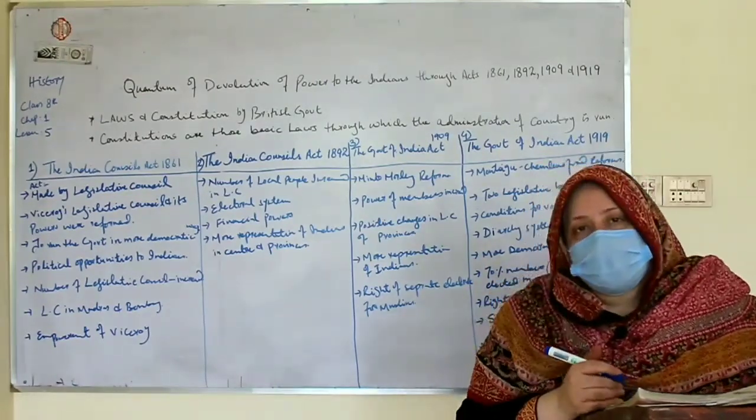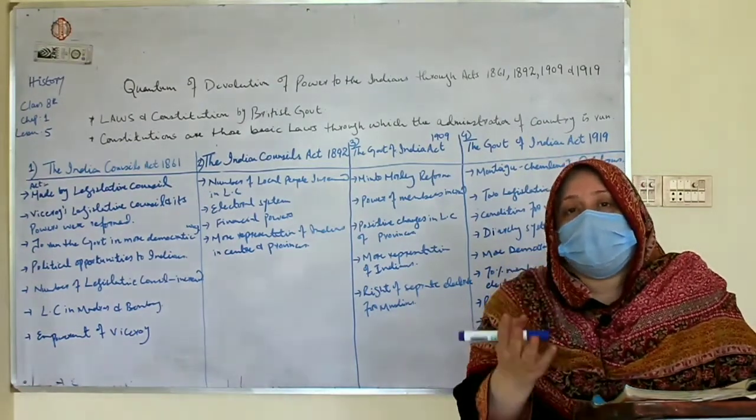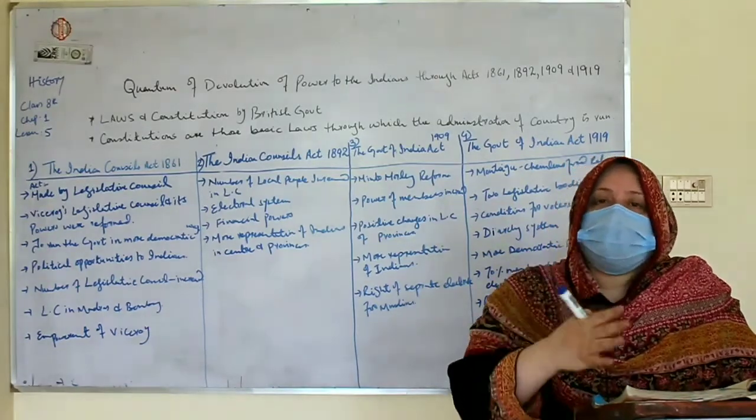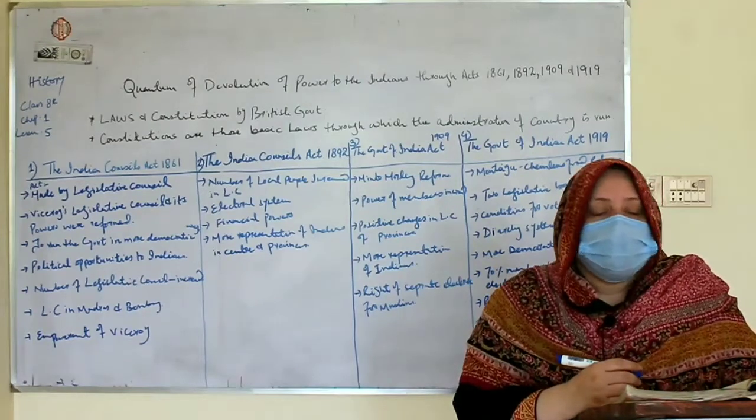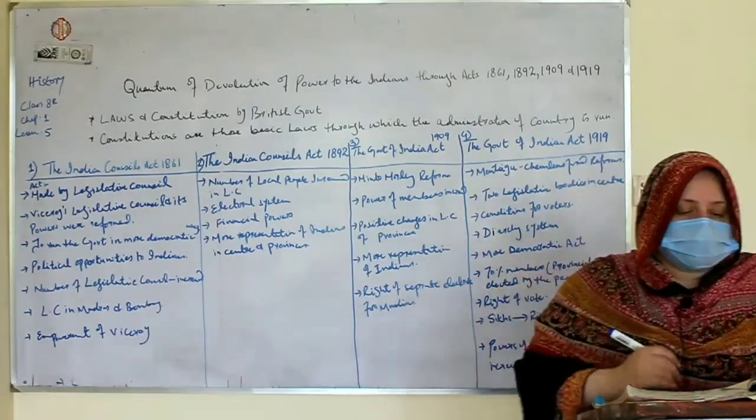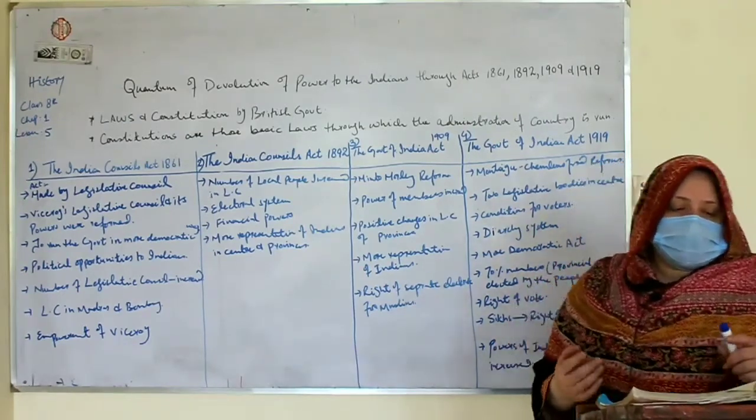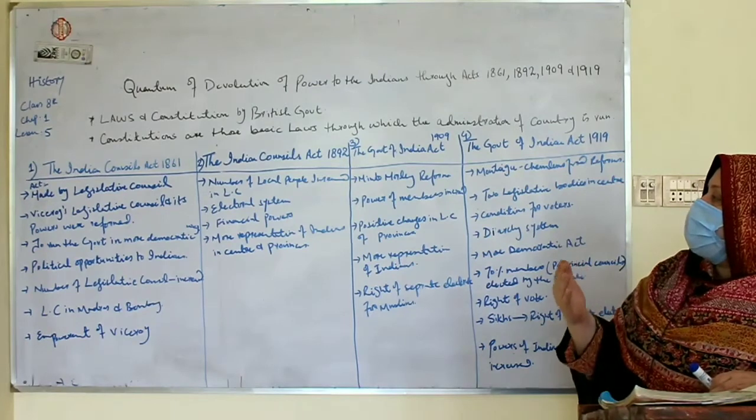What is the Legislative Council? The role of the Legislative Council is that it makes laws for the country. So an Act is that law which is made by the Legislative Council. Now the British Legislative Council used to approve Acts for India. The first step was the introduction of the Indian Councils Act 1861.